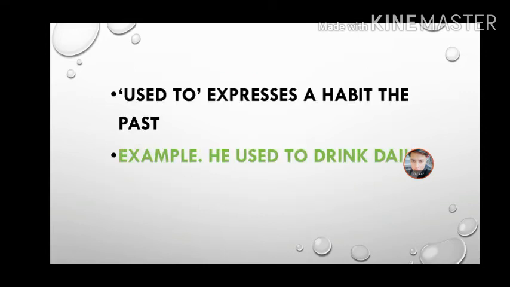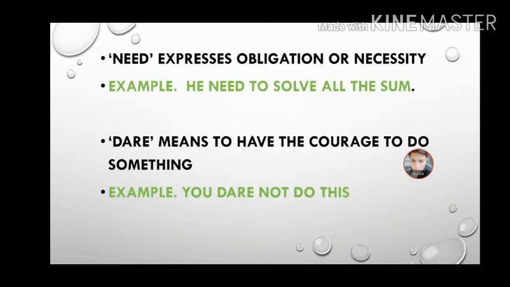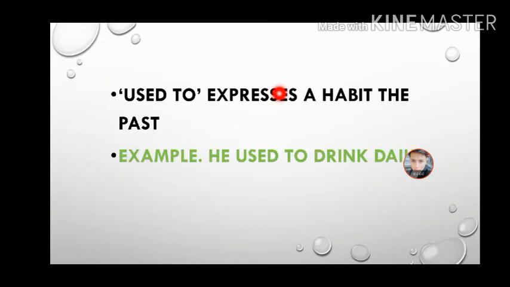Now moving forward, used to expresses a habit in the past. So used to refers to something that repeatedly happened in the past, or we can say it describes a past event that was a routine, right?